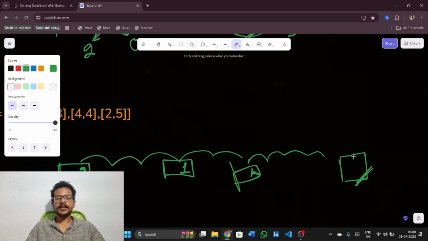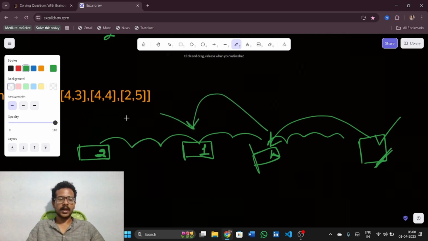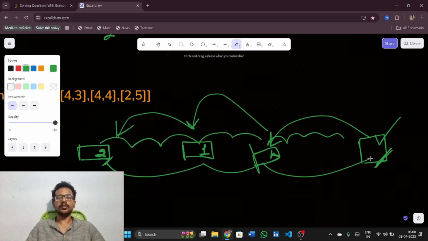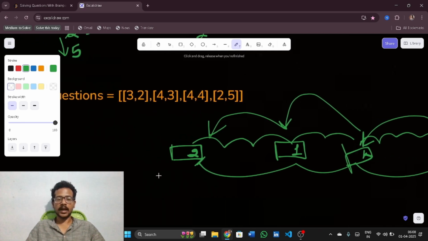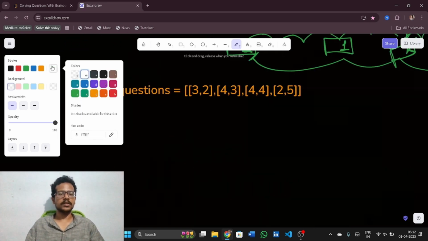Now, if I evaluate the last thing, then only I can go here, and then only I can go here, then only I can go here. So this is dependent on this, and this is dependent on this, this is dependent on this. So why should I go backwards? Now let us take this and solve once.